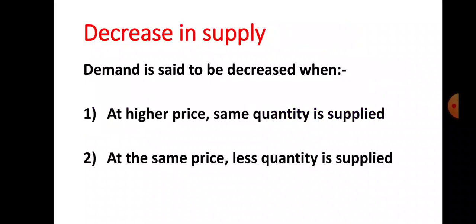Now let us see the second type of change in supply, that is known as a decrease in supply. What is a decrease in supply? Supply is said to be decreased when the following two conditions are fulfilled. Number one, at higher price, same quantity is supplied. Number two, at the same price, less quantity is supplied. Only if these two conditions are fulfilled is supply said to be decreased.